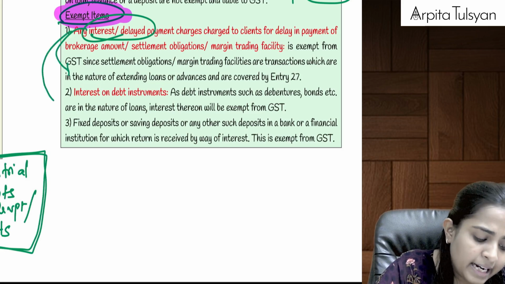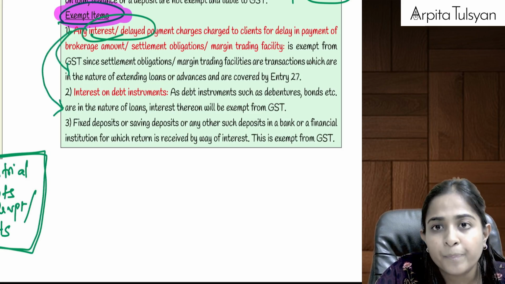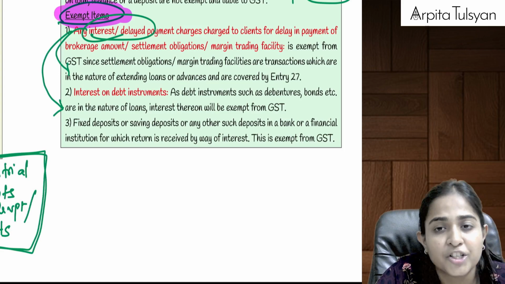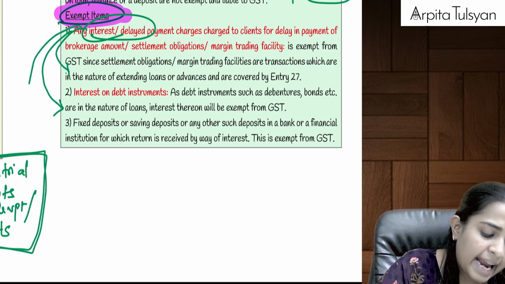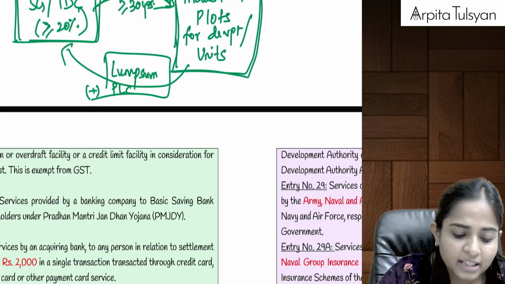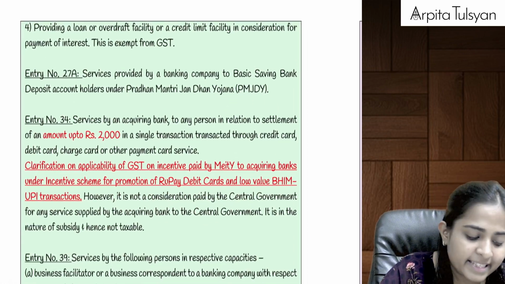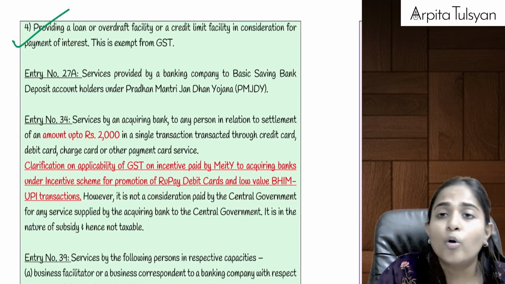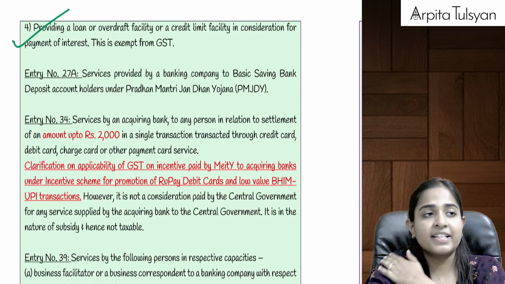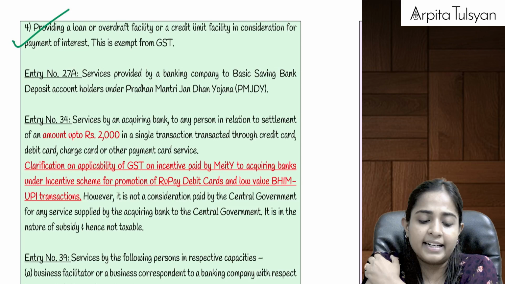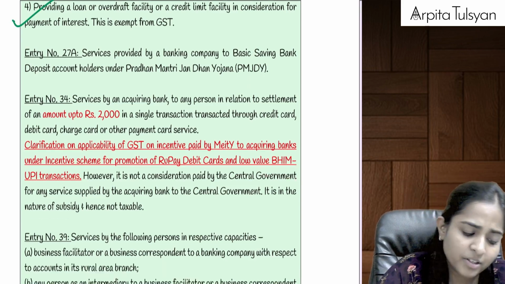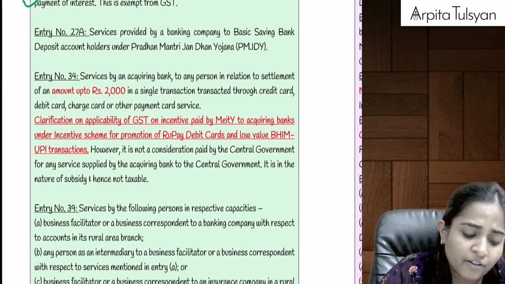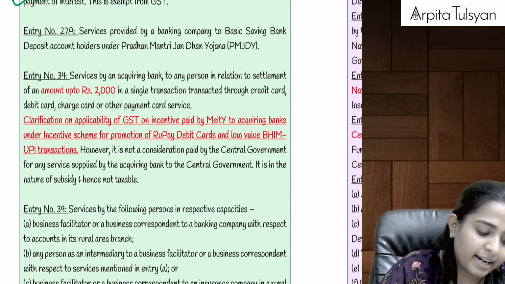Similarly, if the bank has given us some loan, or if the bank has issued some debentures, bonds, etc., on which the bank is charging any interest, even that will be exempted from GST. Then FD, saving bank interest that the bank pays to us, on that also it is exempted from GST. OD, loan facility, CC facility, credit limit, cash credit facility, etc., on that also interest is applicable, and even that will be exempted from GST, because everything there is in the form of interest, right?